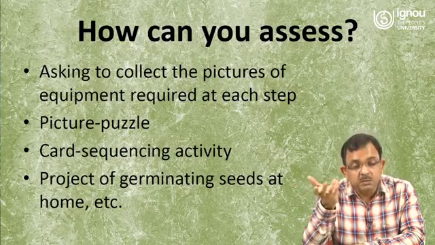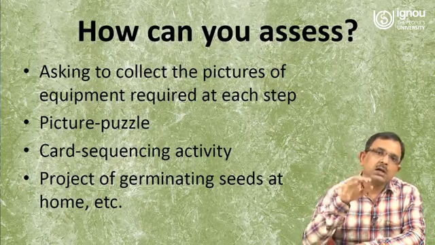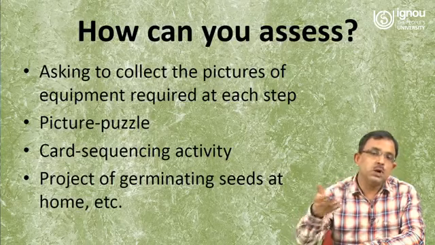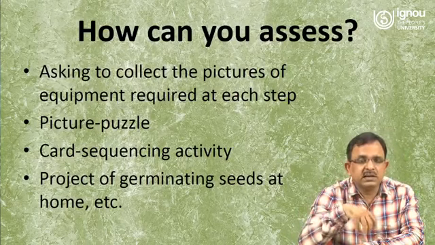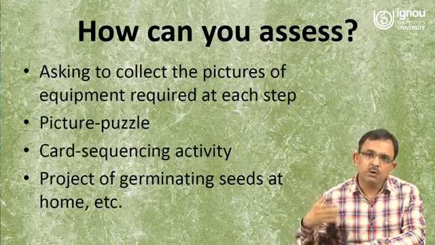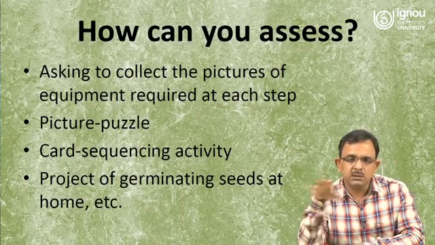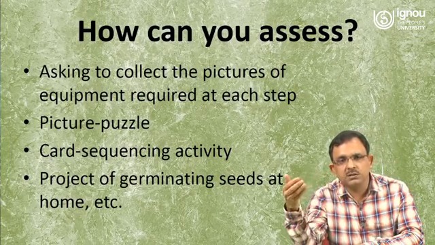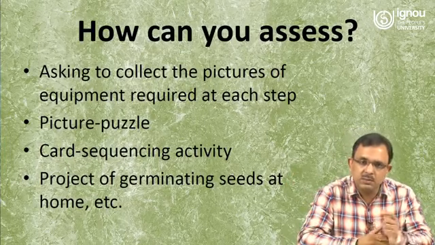You can give them picture puzzles also. You can put the different steps of farming in a puzzle and ask what is going on in this picture. You can give them a card sequencing activity, like you can prepare different cards of different activities of the whole crop production process, jumble all those cards, give them to your students, and let them arrange the cards into a sequence. That can be one activity.